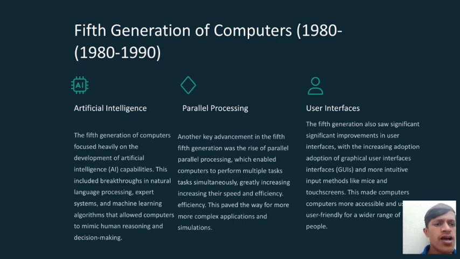Parallel processing. Another key advancement in the fifth generation was the rise of parallel processing, which enabled computers to perform multiple tasks simultaneously, greatly increasing their speed and efficiency. This paved the way for more complex applications and simulations.